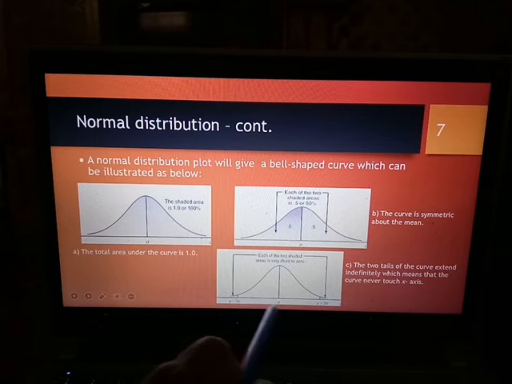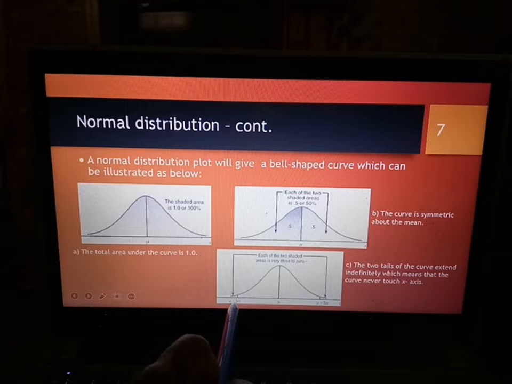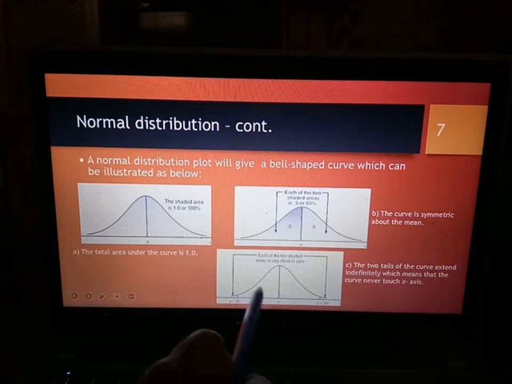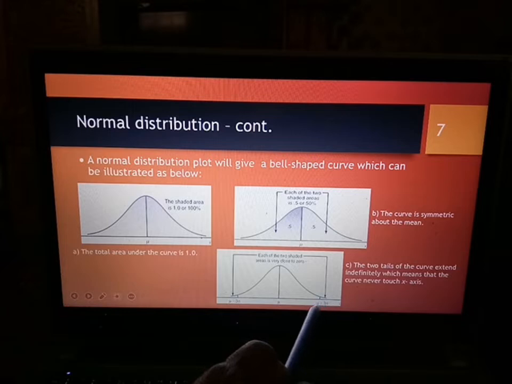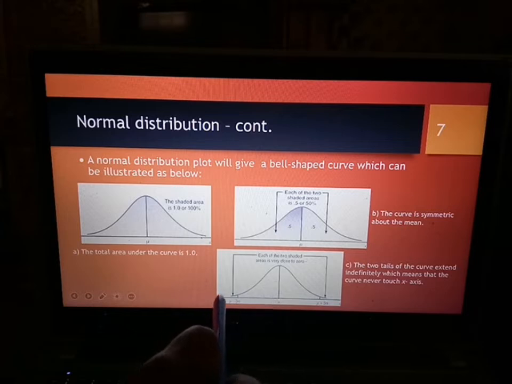Kalau kat sini dia mungkin mu minus 3 sigma, nilai kat sini will be given in the tables of normal distribution. Nilai kat sini mungkin mu plus 3 sigma. Area sebelah sini ada nilai-nilai negatif, tapi probability nilai negatif ni kat sini.